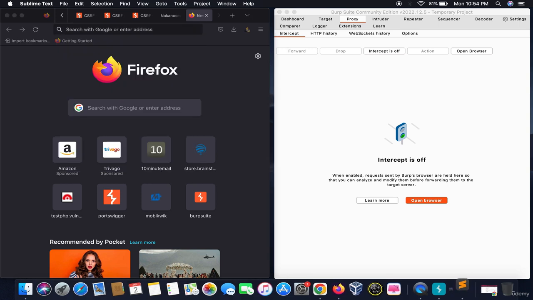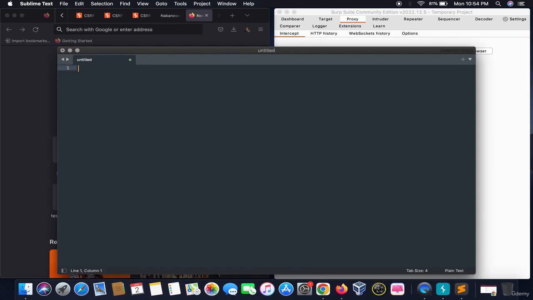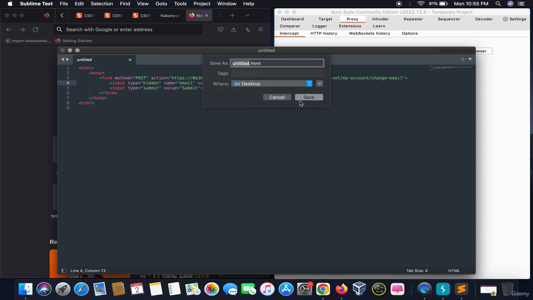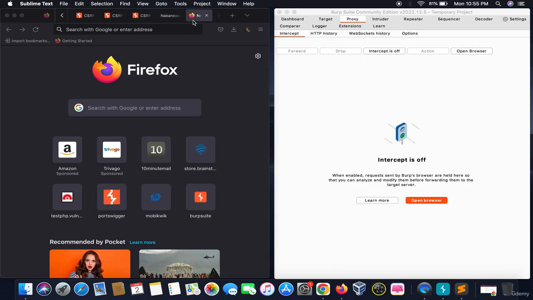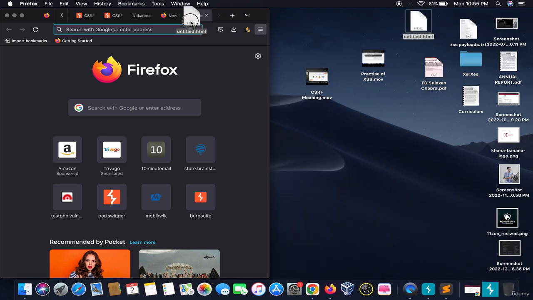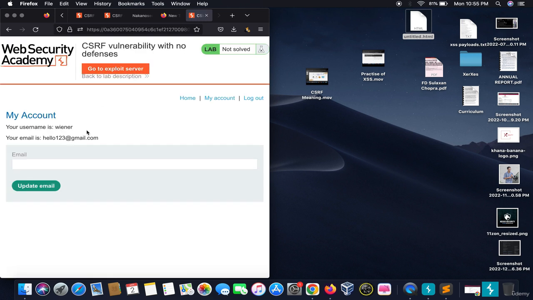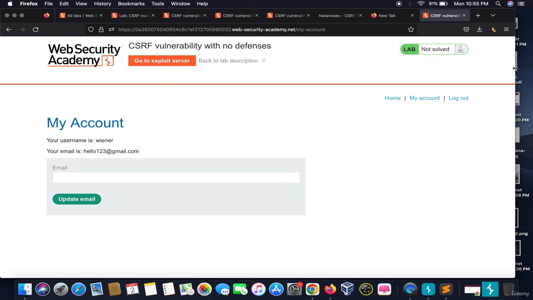That is Sublime Text, and I want to change the victim email address to hello123@gmail.com. So this is the crafted response. I will save this as an HTML file onto my desktop and click on save, right? So when I take that HTML file onto my browser and click on submit, it has run and you can see the email is changed. This is how a CSRF attack would exploit the email address of your victim. Thank you.